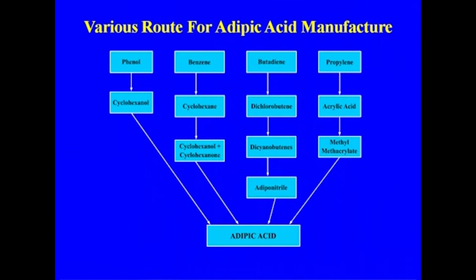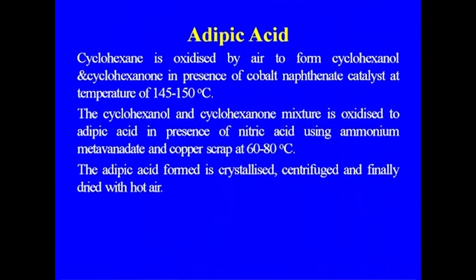Here is dichlorobutene, and then the adiponitrile route, which I told you. So these are some of the routes. In the process where cyclohexane is the raw material, cyclohexane is oxidized by air to form cyclohexanol and cyclohexanone in presence of cobalt naphthenate catalyst at a temperature of 145 to 150 degrees centigrade.